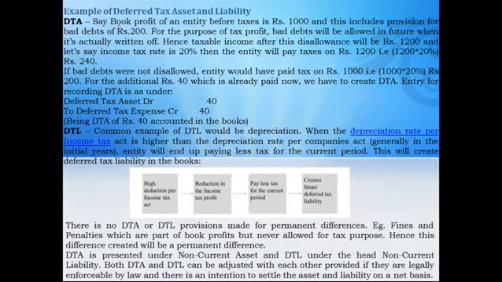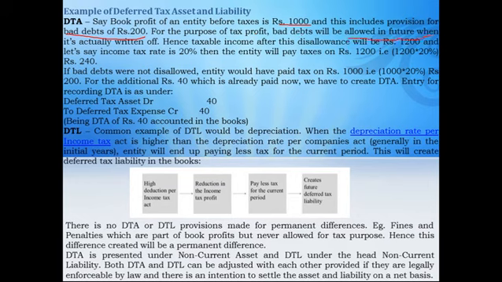Here the book profit, that is the accounting profit of the company before taxes, is 1000 and it has included provision for bad debts rupees 200. See, for the current year our profit is 1000 rupees and in that profit we have included bad debts provision rupees 200. But for the purpose of tax, the bad debts will be allowed in future.